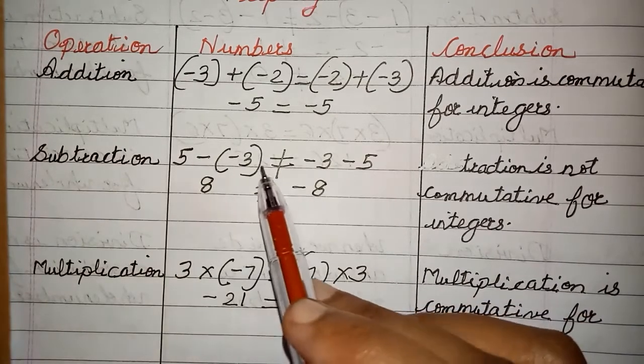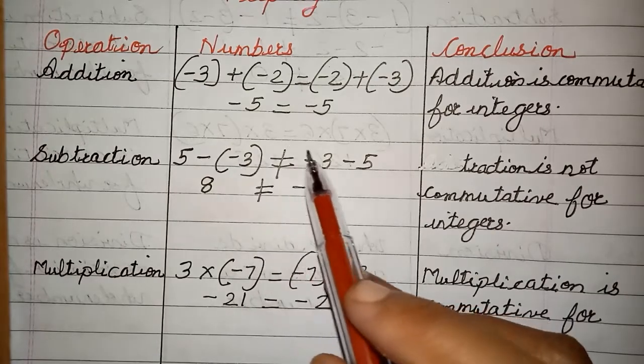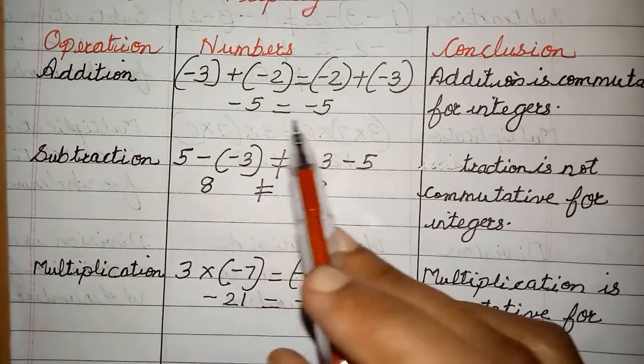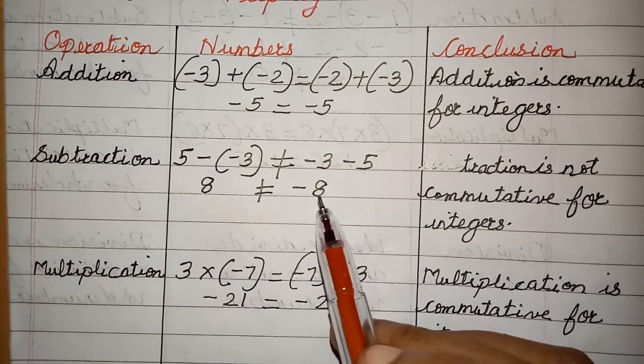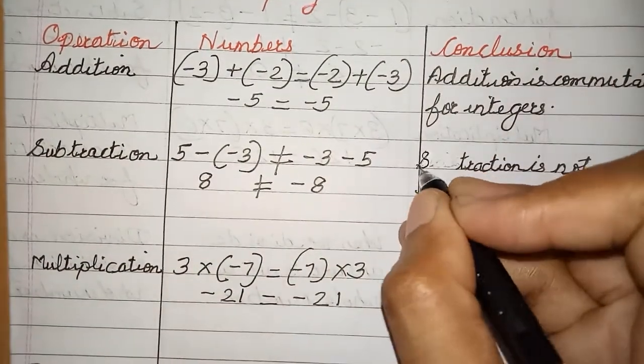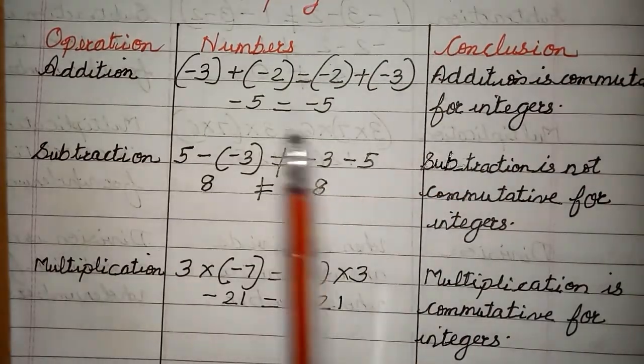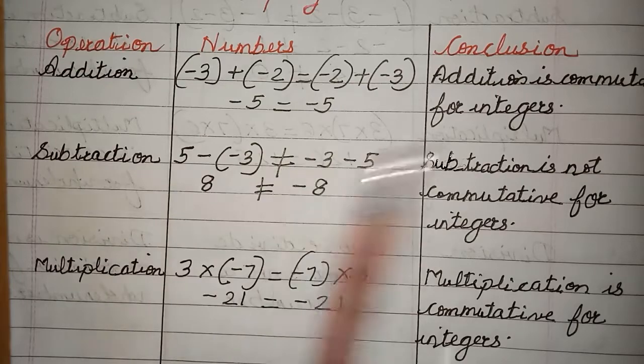That means, children, here I am just changing the position. The second number here I have written first, and the first number I have written second. So it is minus 8. And you can see both are not the same. So I can write here: subtraction is not commutative, because the answer is not the same if I change the order.